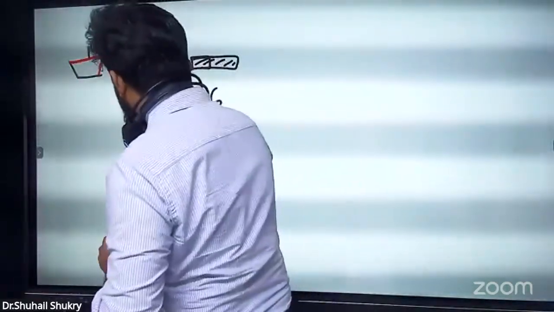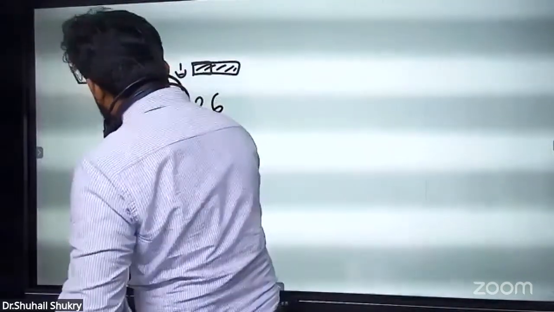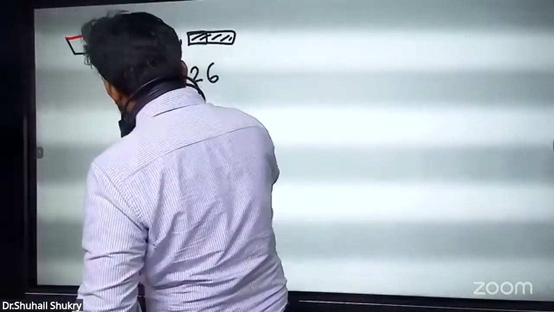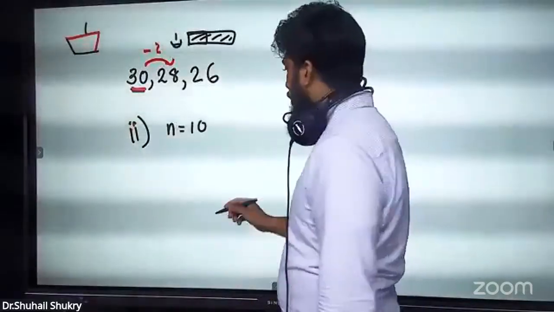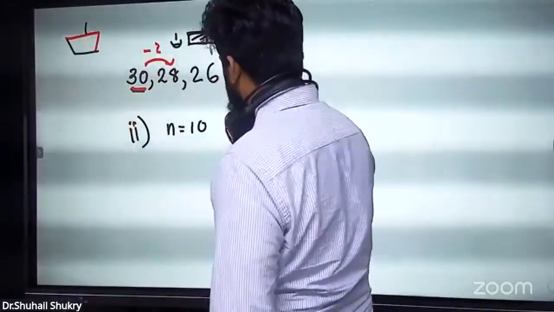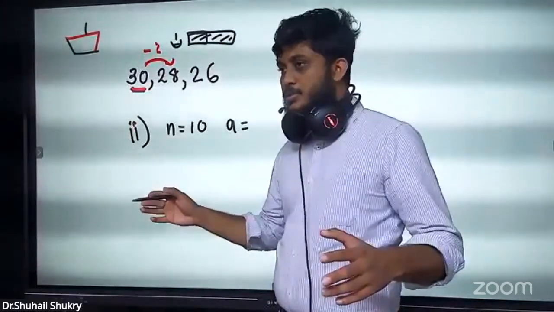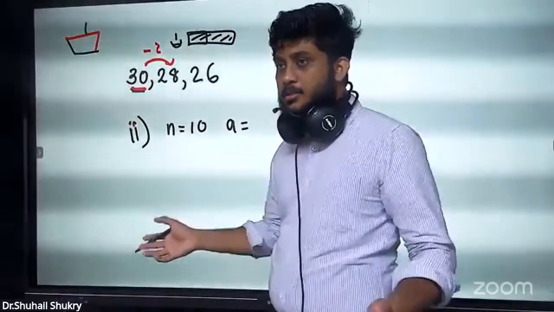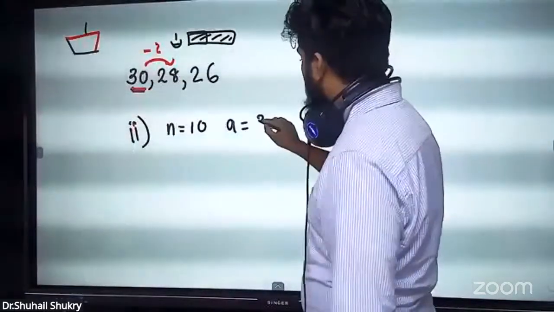In the second question, this is the way you have to work it out. At the beginning, you can work it out like this. Later on, you can do this directly. First, we know n's value: how much? 10. Do we know A for this? Do we know the first term's value for this progression? We know, right? What is the first term of the progression? 30. So I can use 30 for A here.